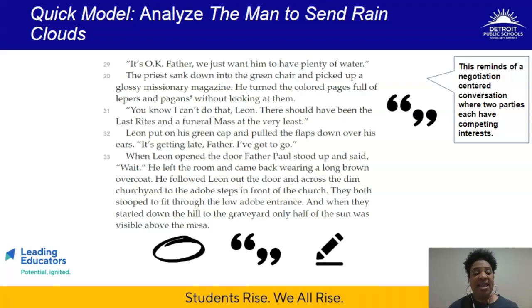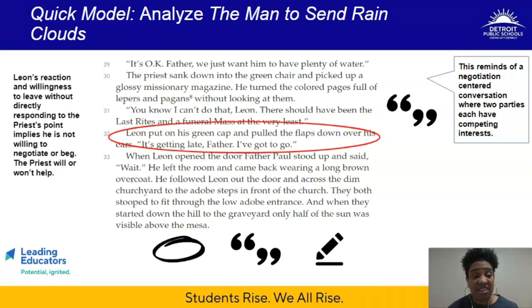Okay. And we circled Leon's response here, in that once the father provides his response to Leon's request, Leon doesn't even respond to the father's response, and instead prepares himself to leave. And so our reaction was that Leon's reaction and willingness to leave without directly responding to the priest's point implies he's not willing to compromise or negotiate or beg. Whether the priest will help or won't help at the moment, we don't know, but Leon is not willing to compromise or beg in this endeavor.